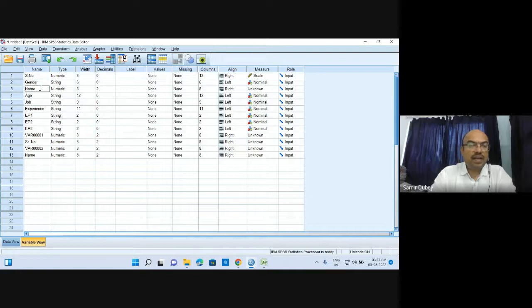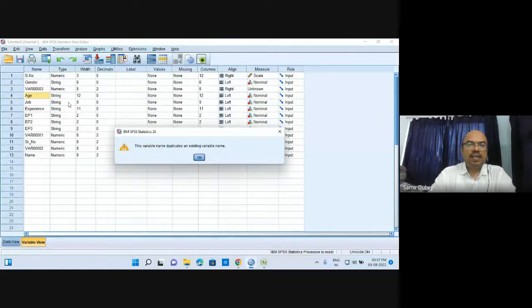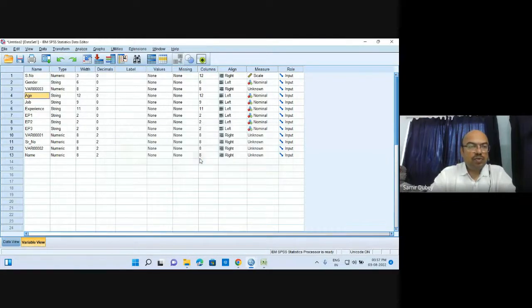Whenever I hit the enter button or approve it, what happens? Here it is. The variable name duplicates with an existing variable name. So you cannot use the same name again and again. Okay. So here it is, name of respondent. This I have taken. By default, it gives a numeric type, the width is already 8 and 2 decimal places. So this is all by default. We do not need to do anything over here.